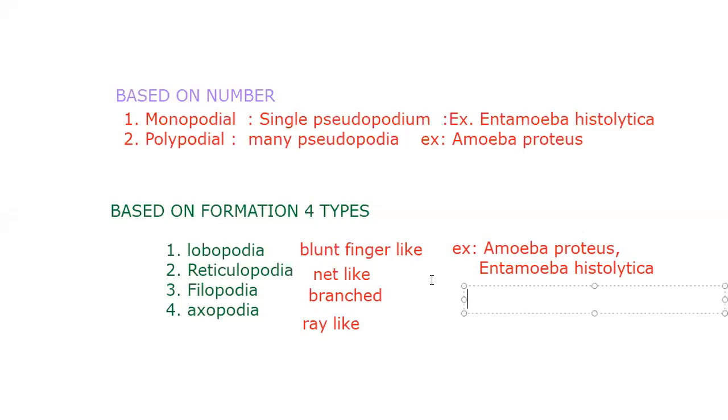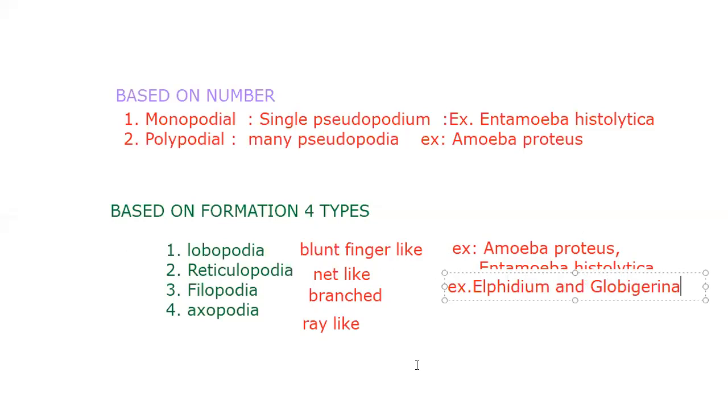Globigerina, Elphidium and Globigerina. Yes, correct. Elphidium and Globigerina. So the only thing here you need to practice. That's why I said this yesterday also. Next, Filopodia. Examples for Filopodia: Euglypha and Lecithium. Very good.